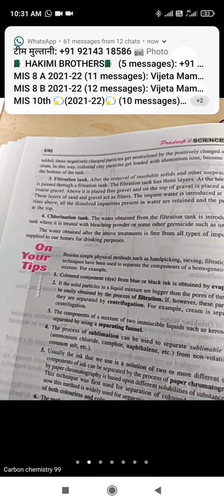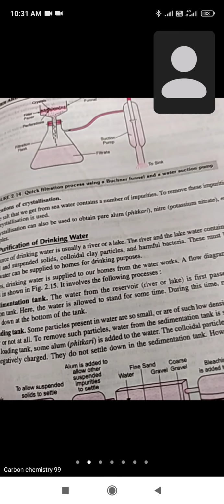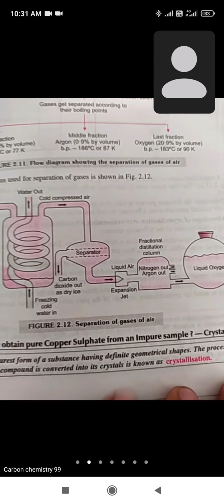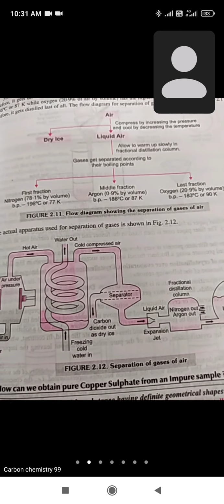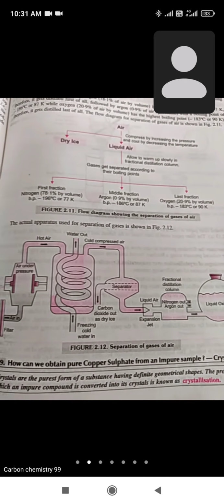Okay, so this is the purification process of water, how we will purify water. A similar process is related with purification of air, meaning separation of the air. In air, as we discussed, many types of gases are present. How many gases?